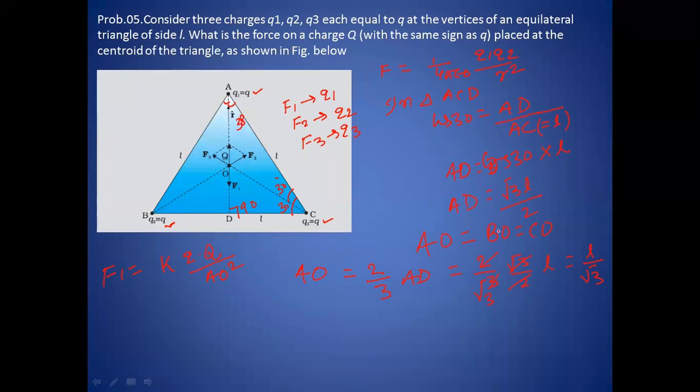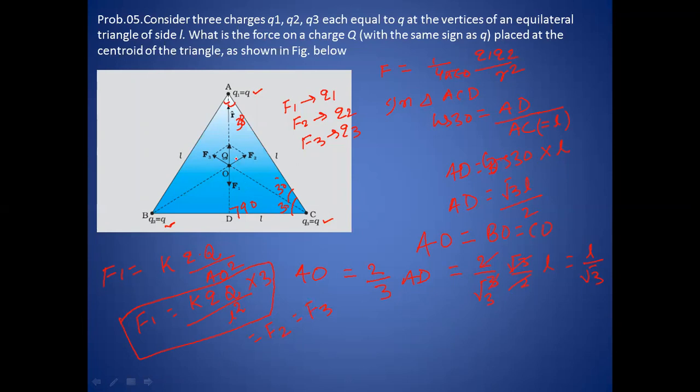AO is L by root 3, so root 3 square gives L square with 3 going upside. So F1 is this much. You can verify in a similar way that F2 and F3 also have the same value.